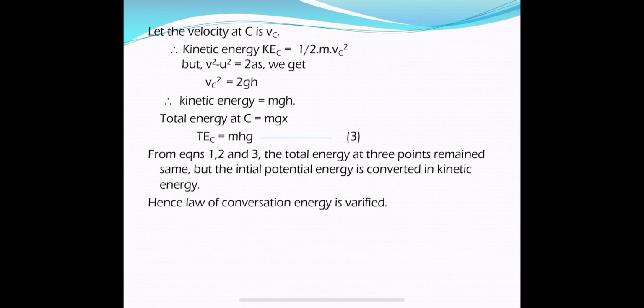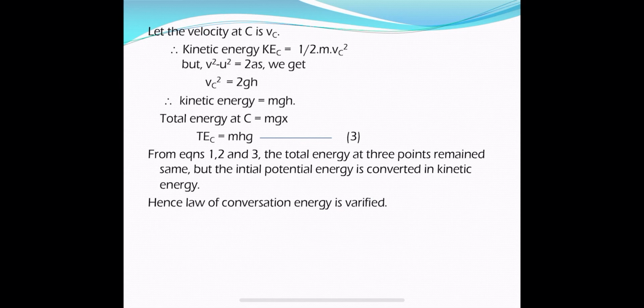So substitute the vc square value in the kinetic energy equation. So therefore kinetic energy is equal to half into m into 2gh. 2 gets cancelled, hence the kinetic energy becomes mgh.